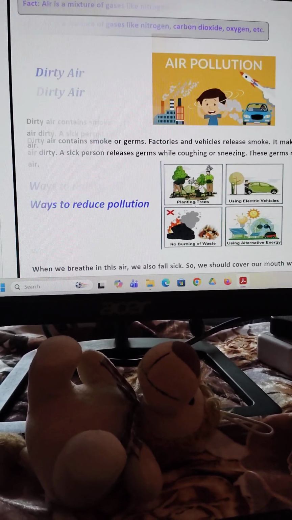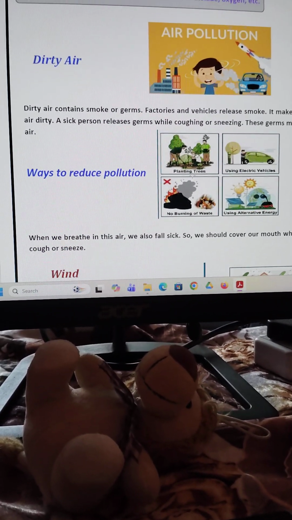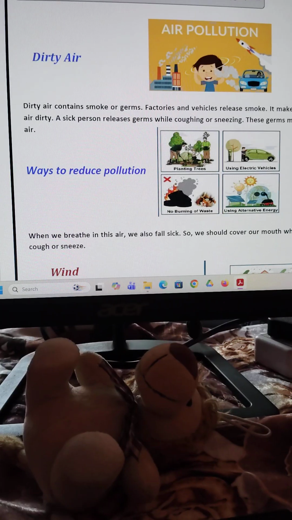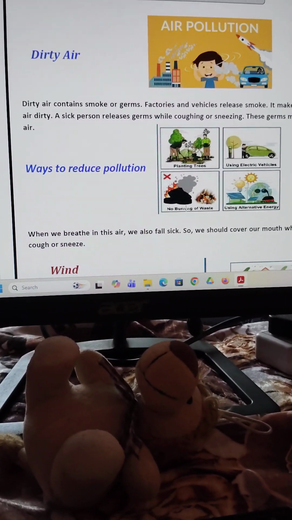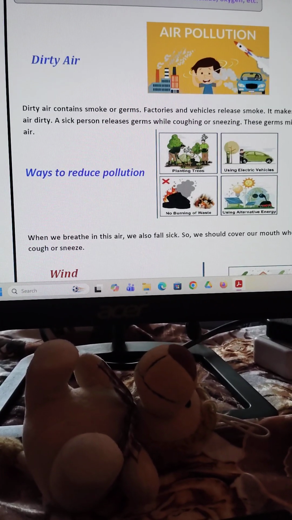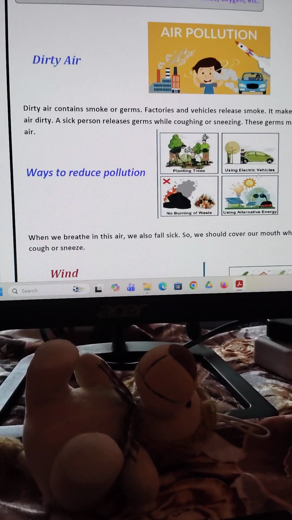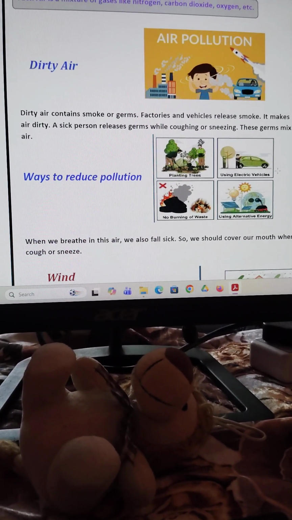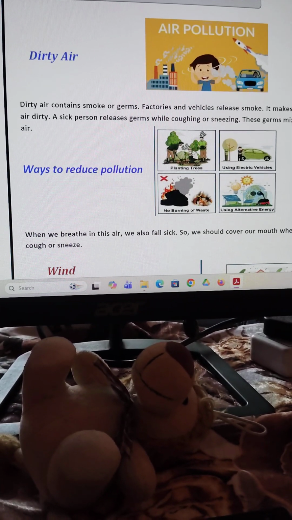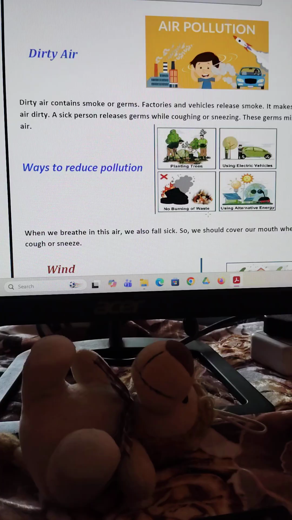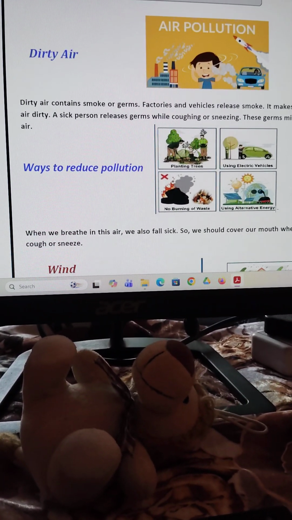Ways to reduce pollution. How do we reduce the pollution? We should plant many trees and use electric vehicles. Nowadays different types of electric vehicles like scooters and cars are coming out, and buses have also become electric machines, and we should always use that type of vehicle. And never burn waste things.